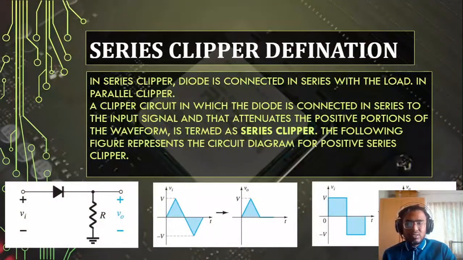Series clipper definition. In a series clipper, the diode is connected in series with the load. In a clipper circuit in which the diode is connected in series to the input signal and that attenuates the positive portion of the waveform, it is termed a series clipper. The following figure represents the circuit diagram for a positive series clipper. Here are the diagrams.